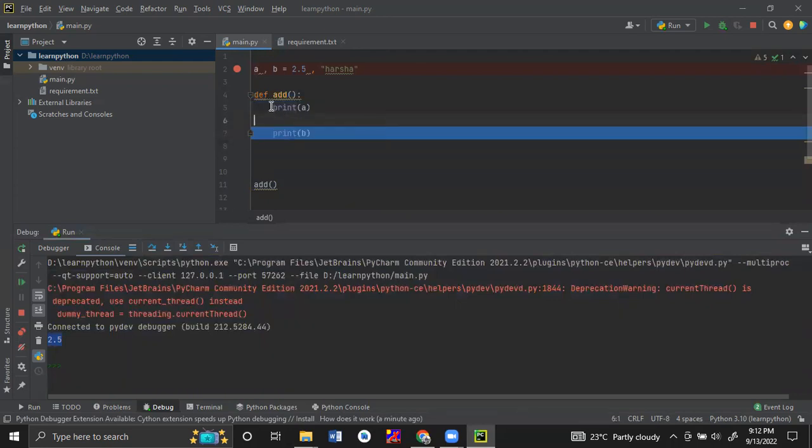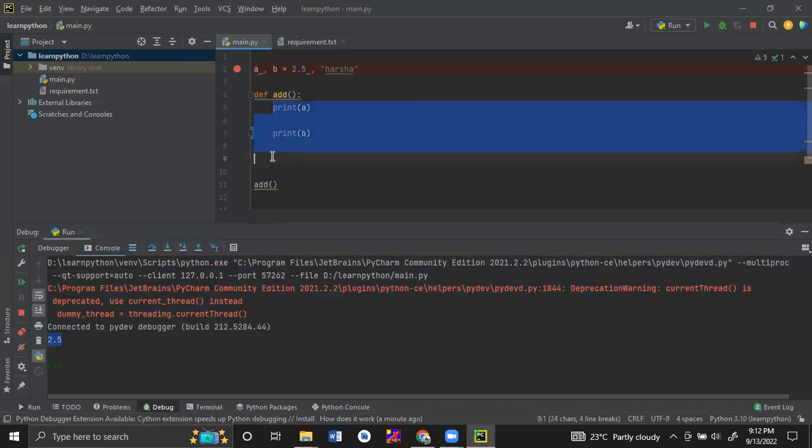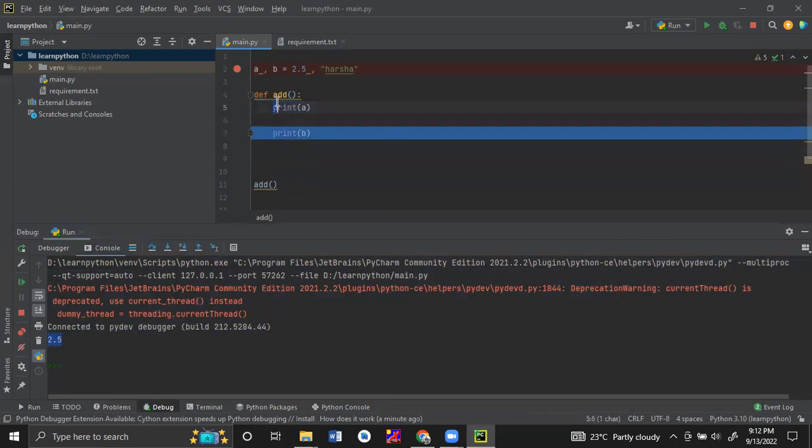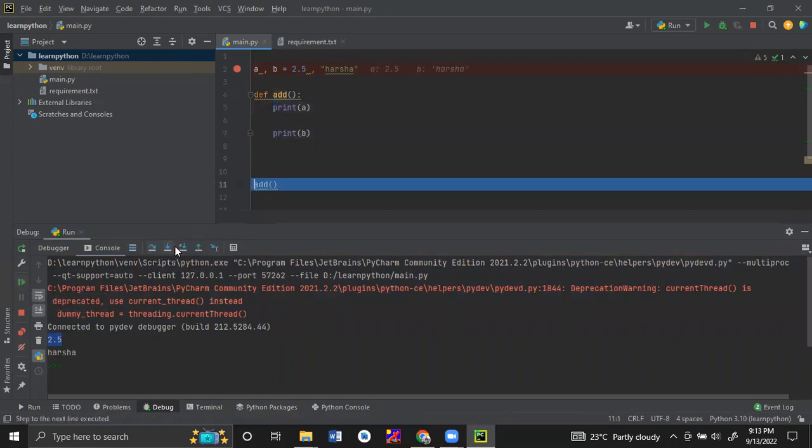Whatever the indentation is there in this space, it covers this method. Then if I step over, again it is returned to the calling method. Then it will end.